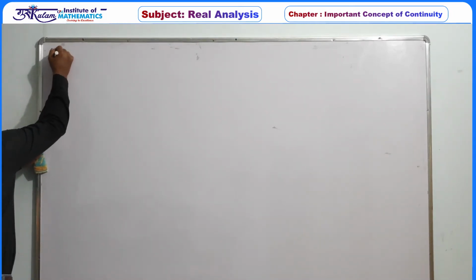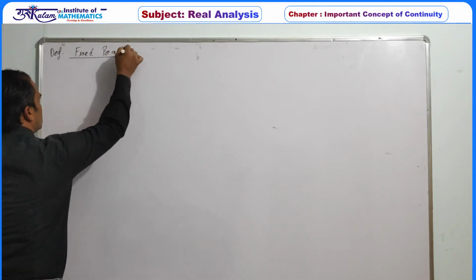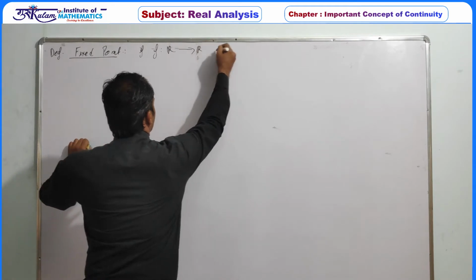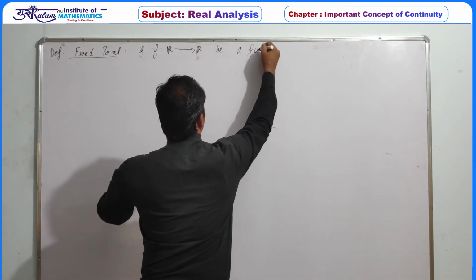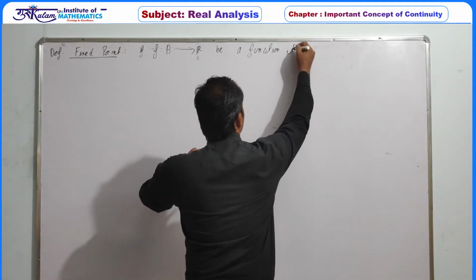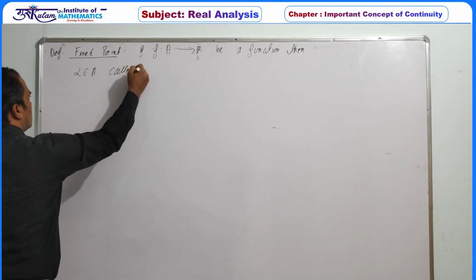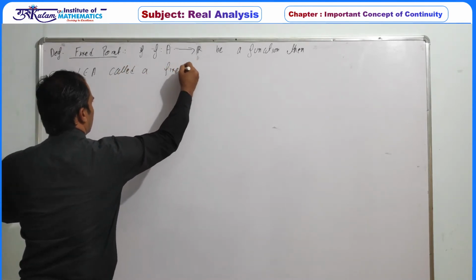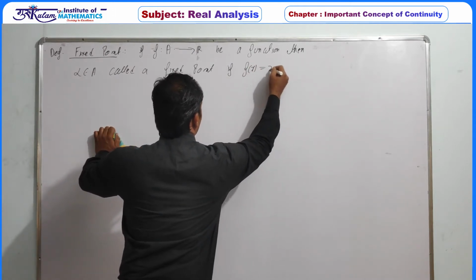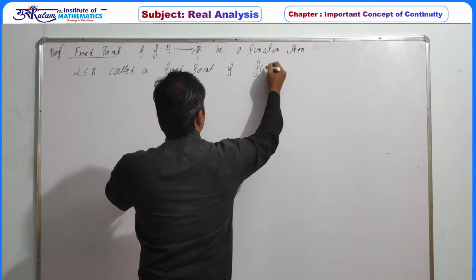So the first definition is fixed point. If f is a function, say defined from R to R, or in general you can define it from a set A to R, then the point alpha belonging to A is called a fixed point if f of alpha is the same as alpha.